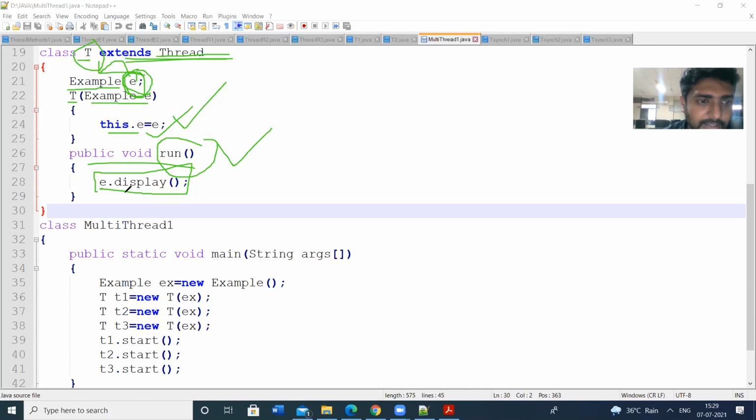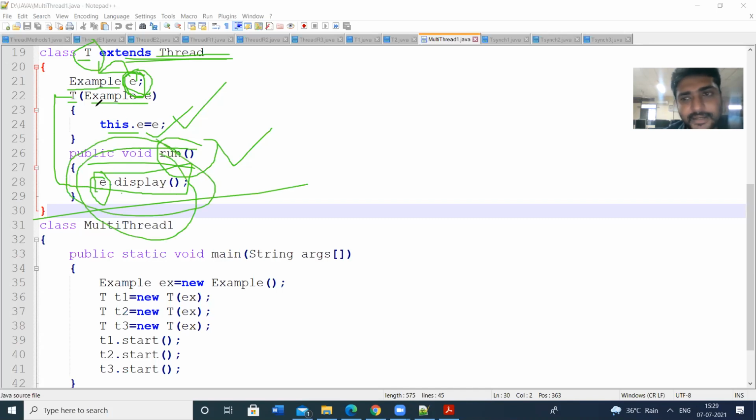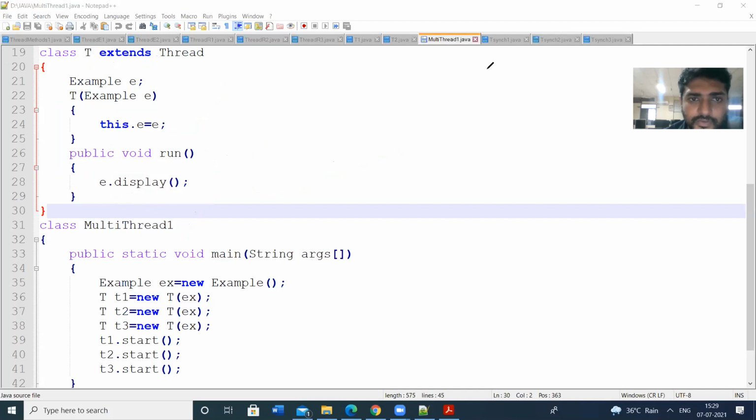So I am invoking the display method by using the object E. E is an object of type example, so E.display is my thread. The thread has the display method. All the executable statements in the thread have to be placed in the run method.